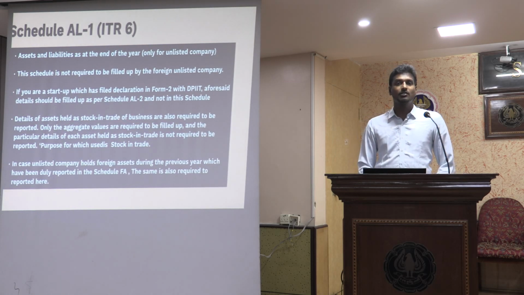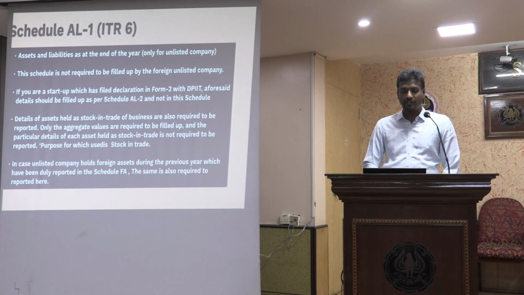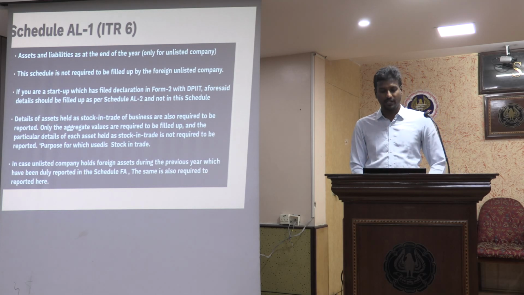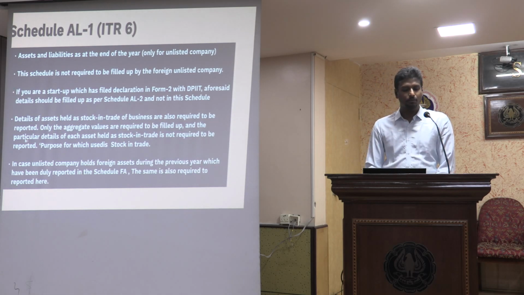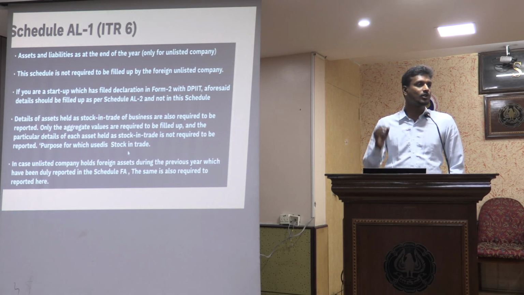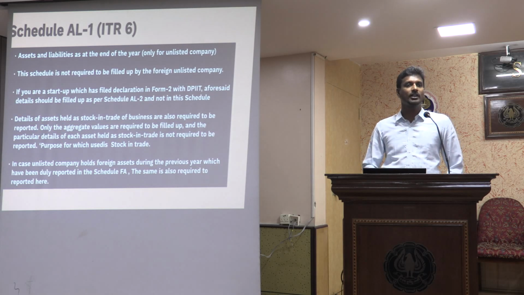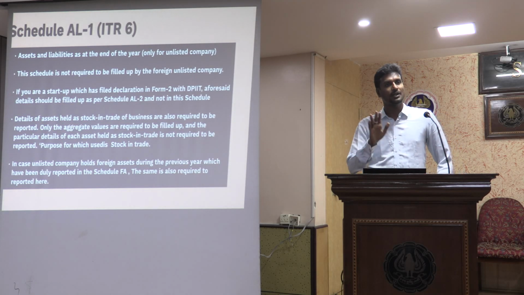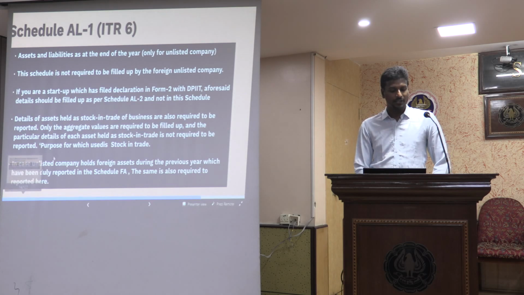Even details of assets held as stock in trade of business are also required to be reported here. Only the aggregate values are required to be filled up, and the particular details of each asset held as stock in trade are not required to be reported. The purpose for which it is used as stock in trade has to be selected. So in my list of assets, I have to select stock in trade or the purpose for which it is used, but it has to be filled separately.